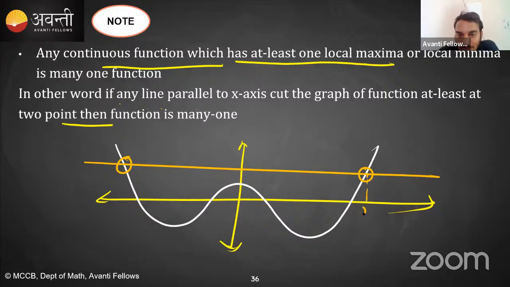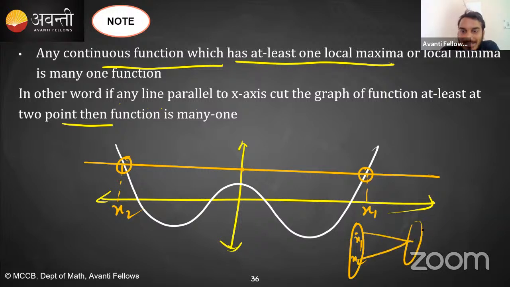So you will say that, sir, for x1 and x2, I am getting exactly the same value, right? Automatically this becomes a many-one function. Is that clear? Any doubt, students? Quickly reply to me. Is there any doubt?